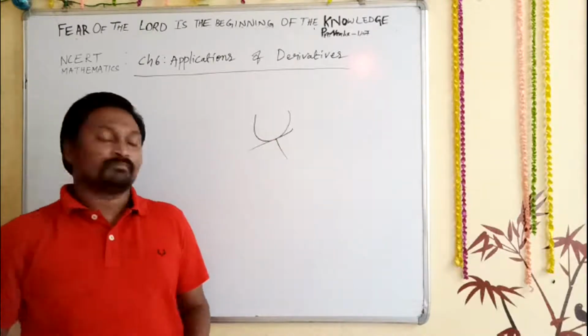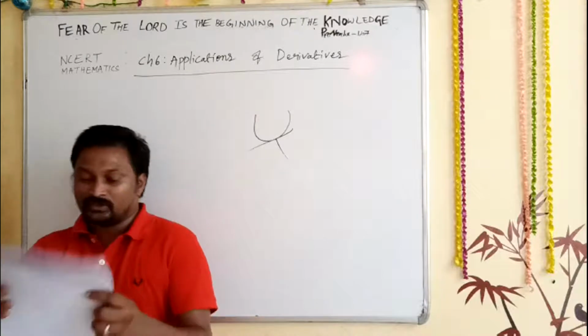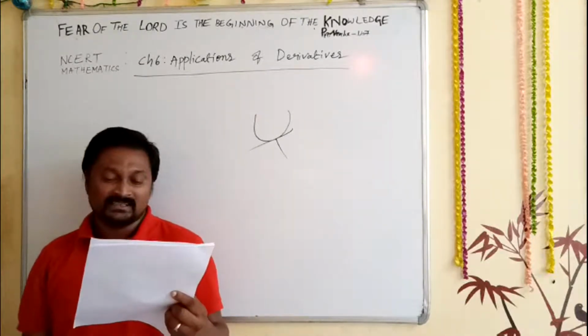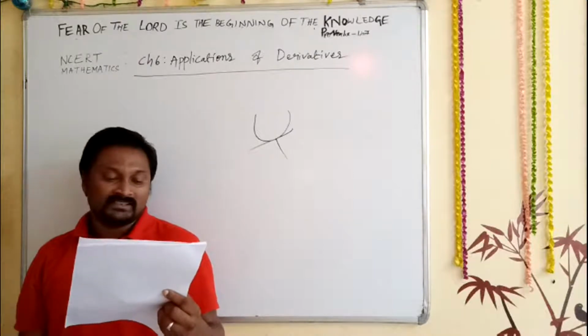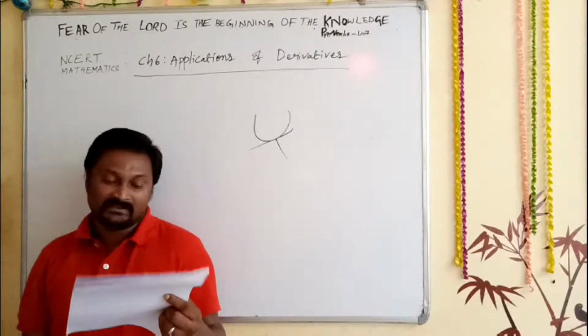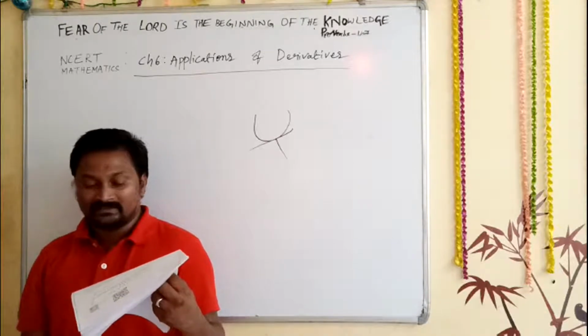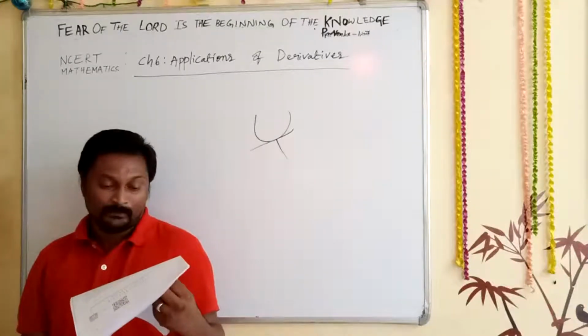The third one is to find the turning points on the graph of a function, which in turn helps locate the points at which the largest or smallest value of the function occurs.